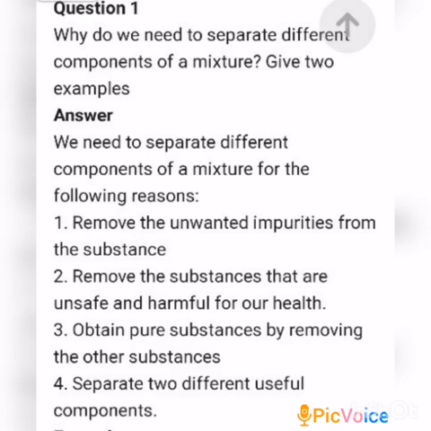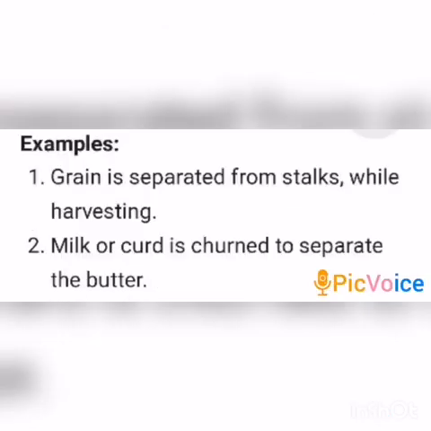Then fourth one, separate two different useful components. Examples. One, grain is separated from stalks while harvesting. Then second one, milk or curd is churned to separate the butter.